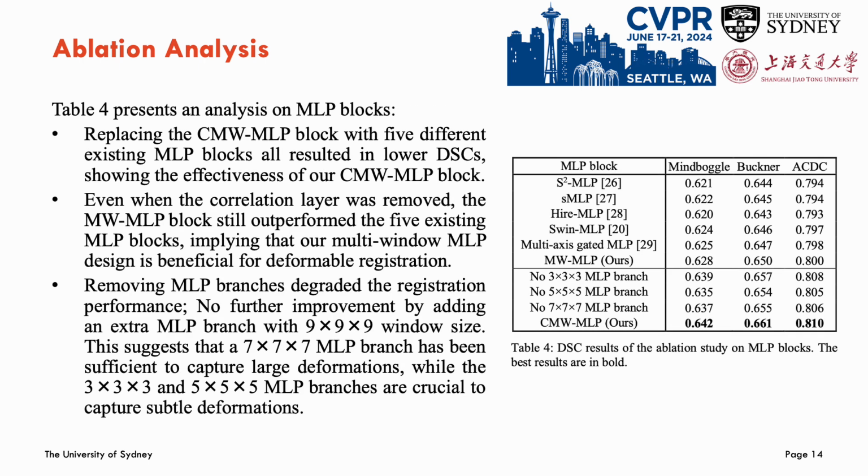Table 4 presents an ablation analysis on MLP blocks. We replaced the proposed CMW-MLP block with 5 different existing MLP blocks and found that all these replacements resulted in lower registration accuracy, showing the effectiveness of the proposed MLP block. We attribute the improvement to 2 reasons. The one is the use of correlation information, and the other is the use of the multi-window MLP design. To further validate this, we established a degraded baseline MLP block by removing the correlation layer, which is named the MW-MLP.